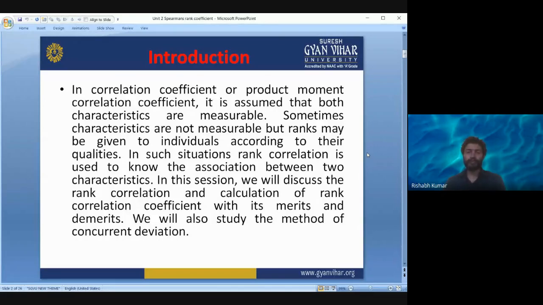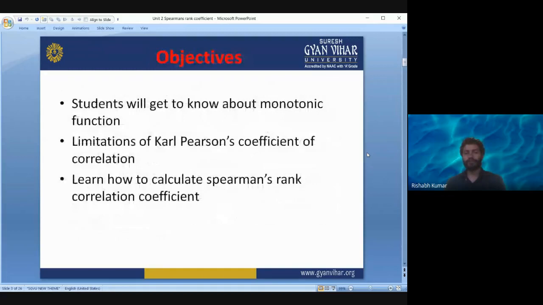Okay, so sometimes characteristics are not measurable, but ranks may be given to individuals according to their qualities. In such cases, rank correlation is used to know the association between two characteristics. In this session, we will discuss the rank correlation and calculation of the rank correlation coefficient with its merits and demerits. We will also study the method of concurrent deviation. Okay, so what is the objective of this session, students? You will learn about monotonic functions, limitations of Karl Pearson coefficient of correlation, and how to calculate Spearman's rank correlation coefficient.